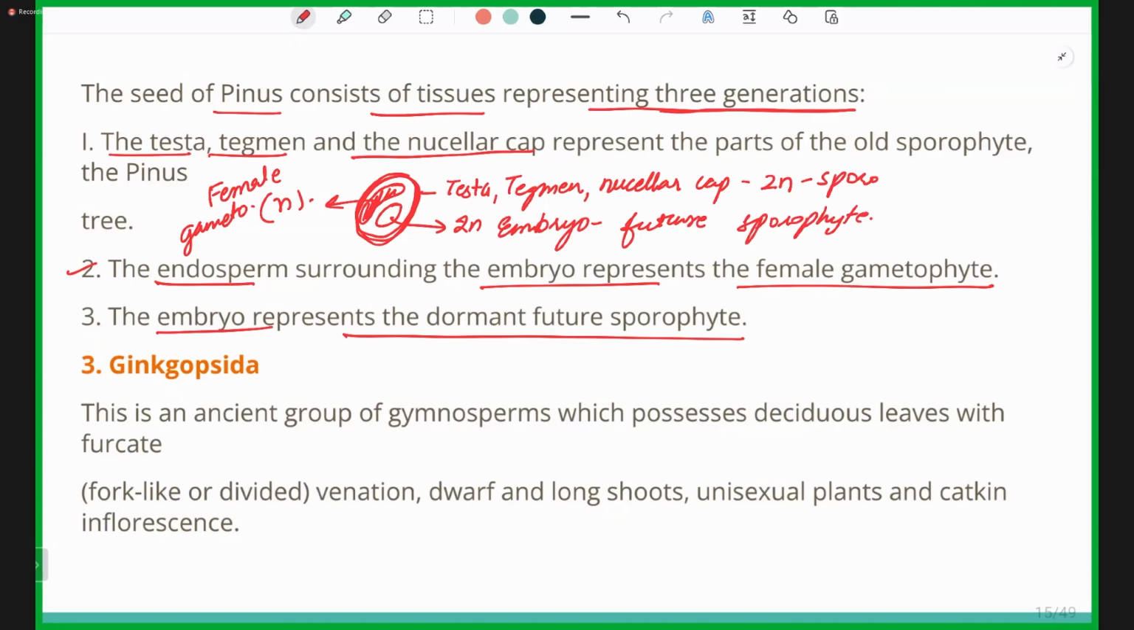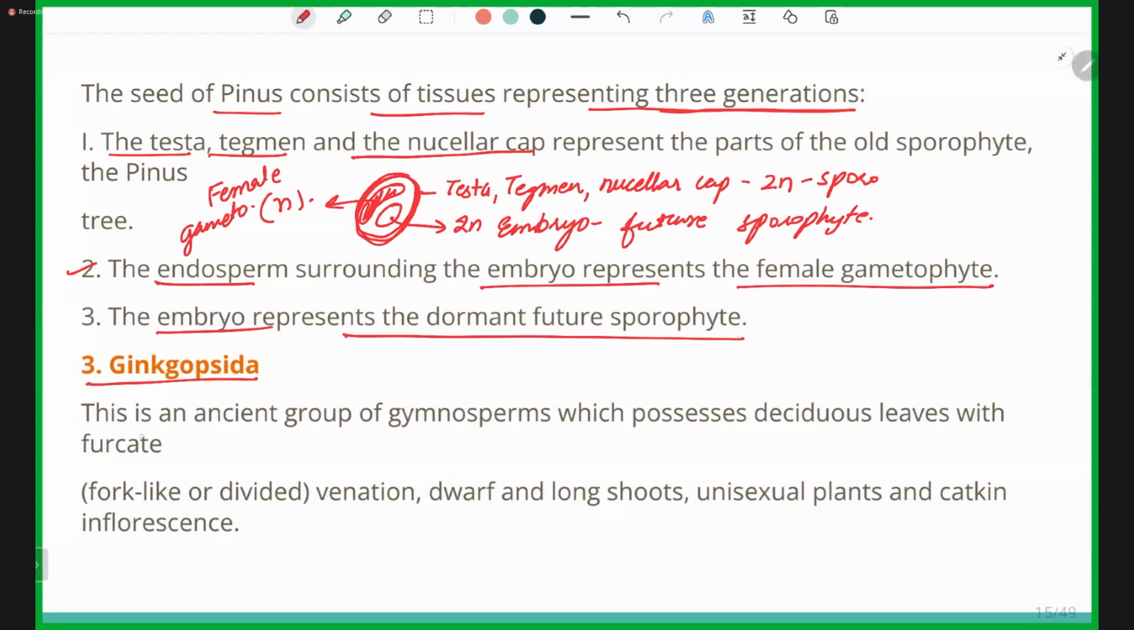The first one is the mother's generation, or the sporophytic generation 2N, which is represented by the testa, tegmen, and nucellar cap. The second is the female gametophytic generation, which is N, represented as endosperm. The third is the embryo, which is 2N again, but it is the future sporophyte.